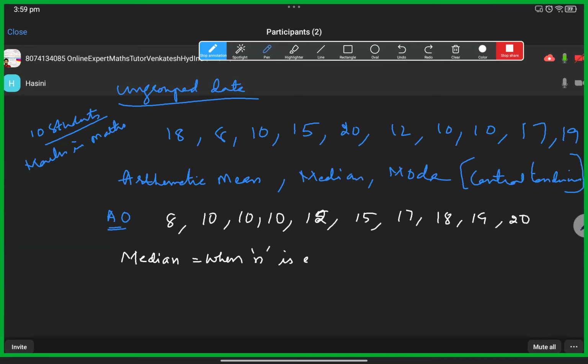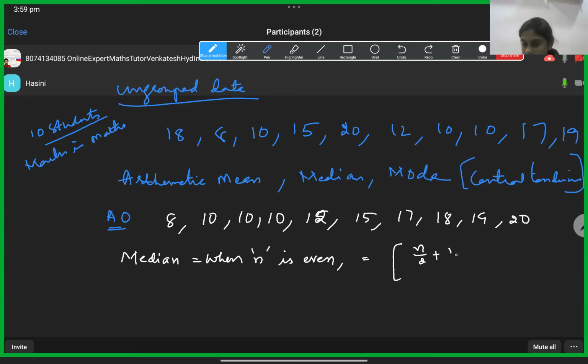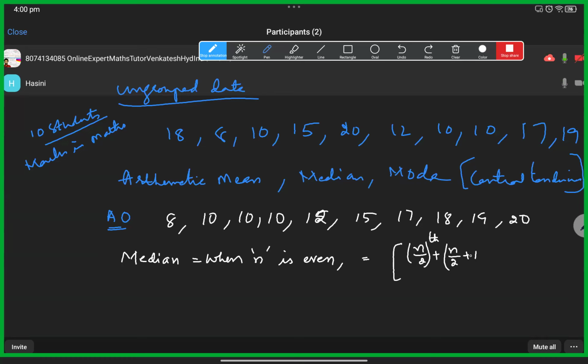When n is even, after arranging the data in ascending or descending order, you first have to find the n by 2 value. The median when n is even is given as the n by 2 term plus the n by 2 plus 1 term, divided by 2. I'll write the formula first, then explain it.